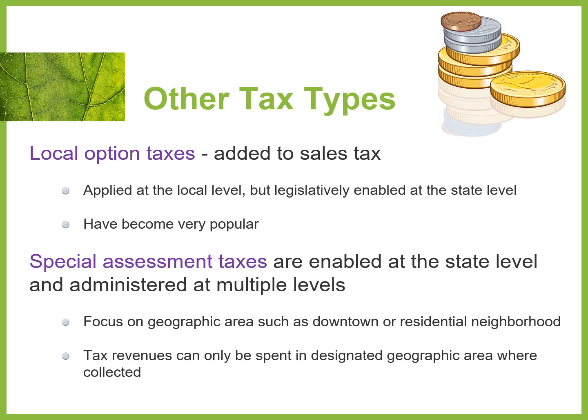Special assessment taxes are usually done in a variety of ways. They usually focus on a certain area, such as downtown or a residential neighborhood, and tax revenues can only be spent in that designated area. So I know in Tulsa, Oklahoma, they have the River Park system, which is along the Arkansas River there in Tulsa, right? And there's a special tax that goes specifically for the development of that area. So that's a pretty good example. There are a lot of other ones, I'm sure, but you can check that one out.